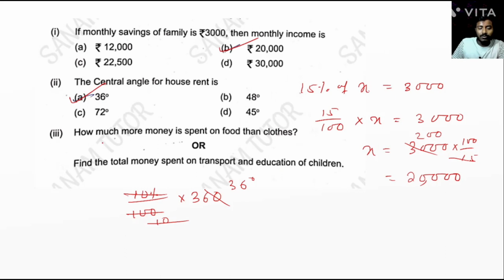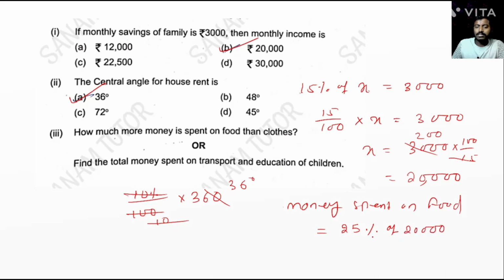Okay, so write down how much more money is spent on food. So first write down money spent on food is equal to 25%. So 25% of total is 20,000. 25% is 25 by 100 into 20,000.